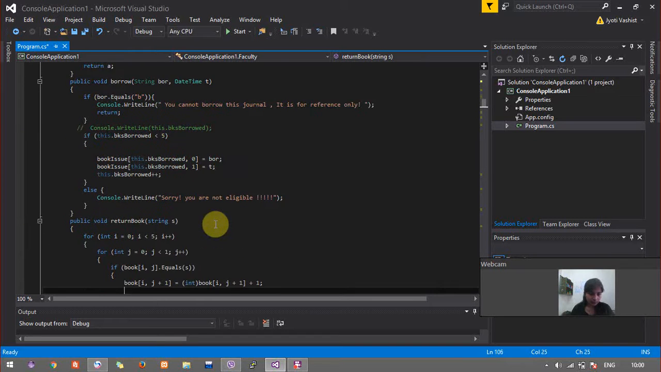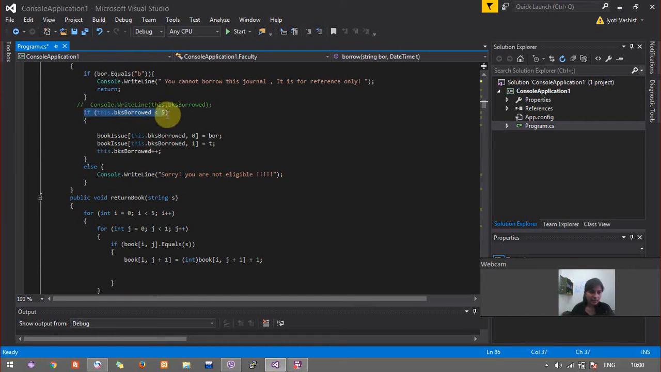In case it is greater than 5, as this system limits the faculty from borrowing more than 5 books. Here 0, 1, 2, 3, 4 makes it 4 books, so it has to be less than 5, or else it will show you the message that you're not eligible.